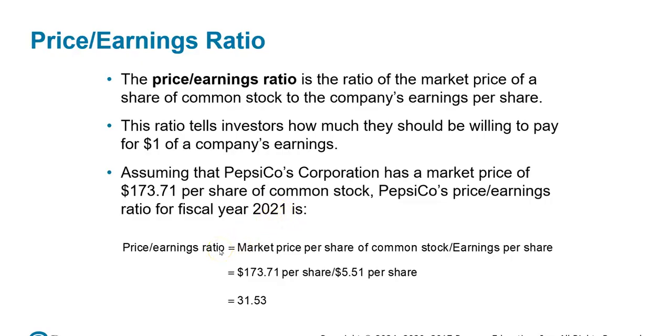Price to earnings ratio equals market price per share of common stock divided by earnings per share. We just received the earnings per share in the previous slide, which was $5.51 per share. The market price of one share of common stock is $173.71 per share, divided by $5.51 per share for the earnings per share comes out to $31.53.